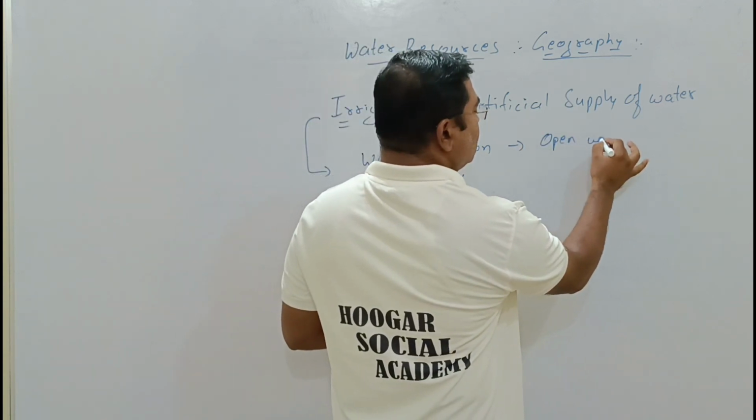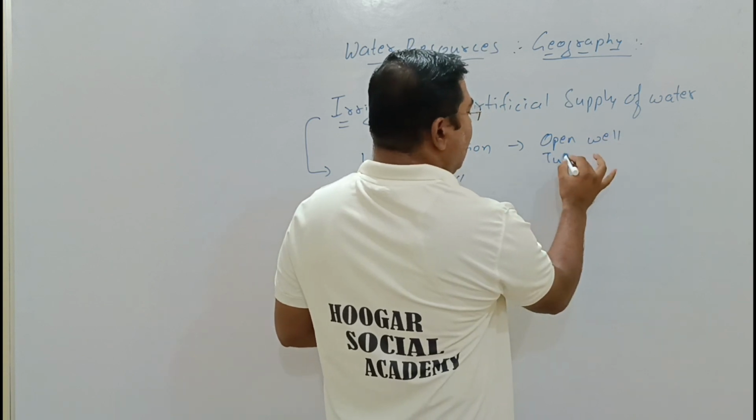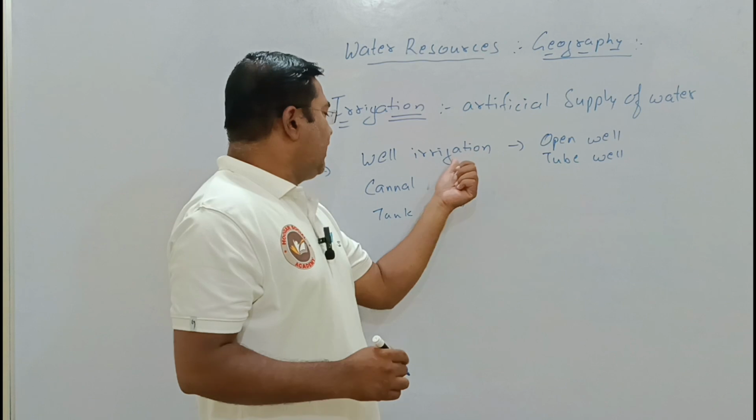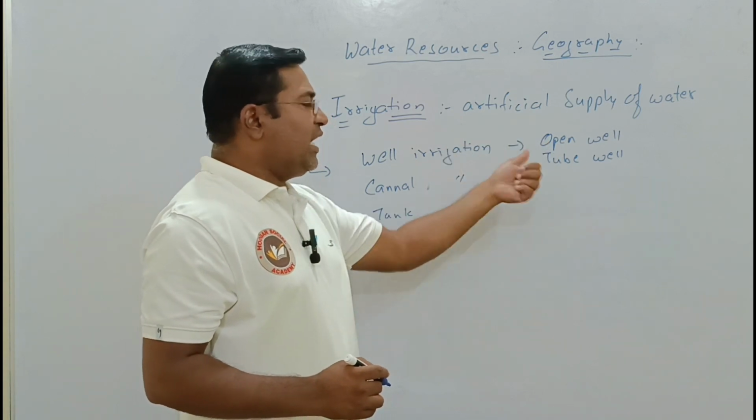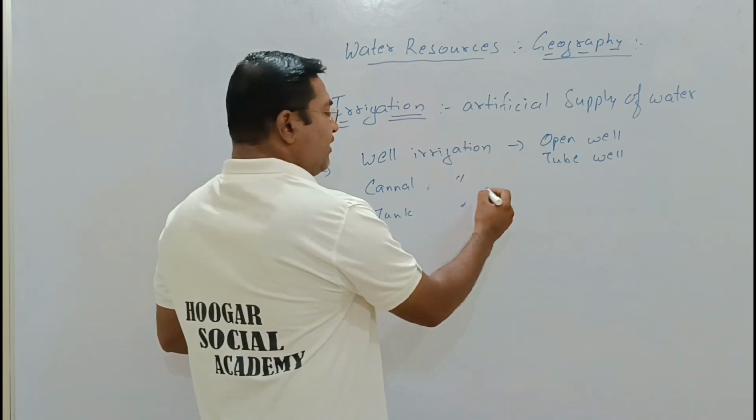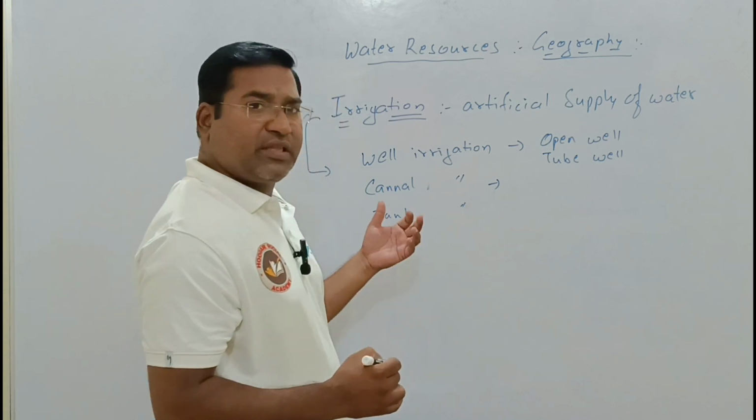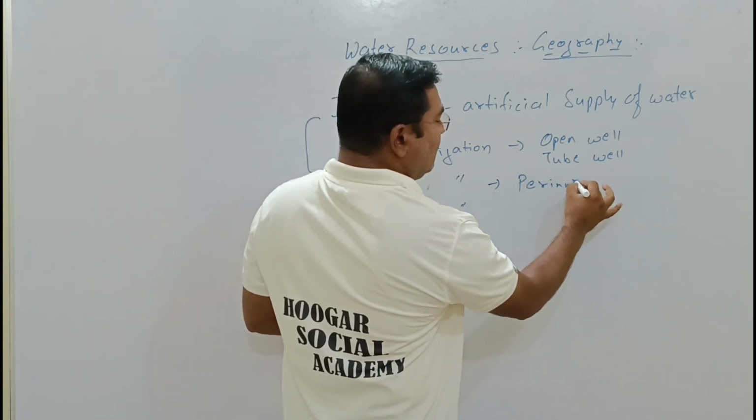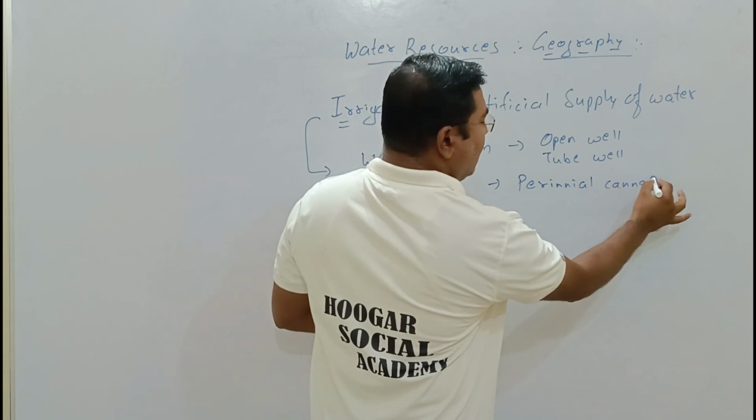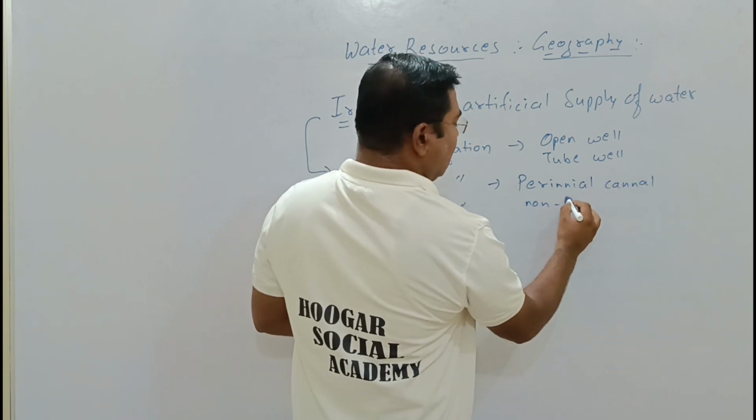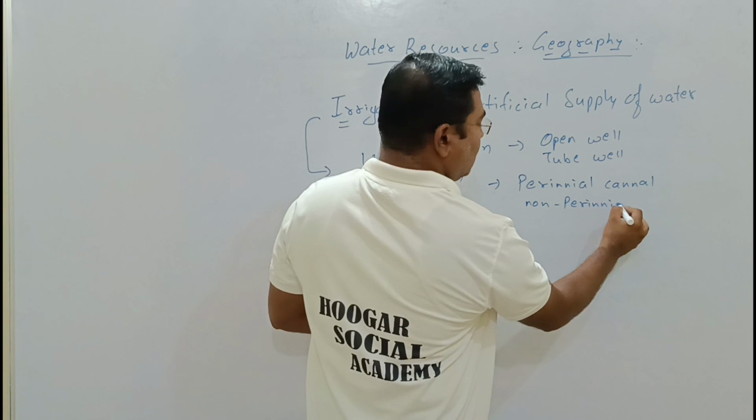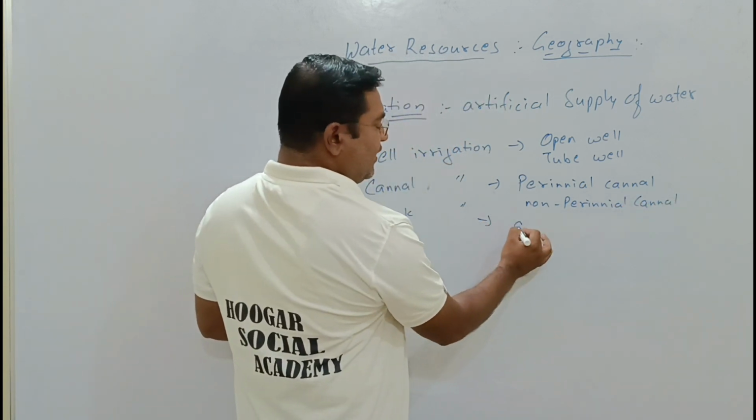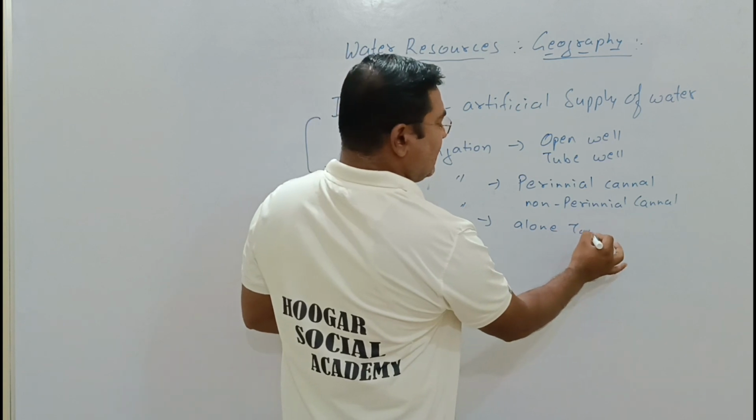we see open well and tube well, two different forms of well irrigation. With canal irrigation, we have perennial canals and non-perennial canals. And tank irrigation is just the tank itself.